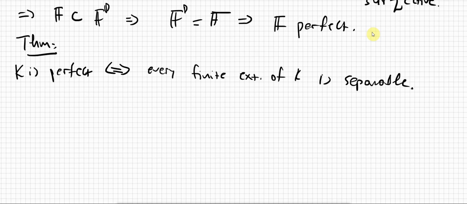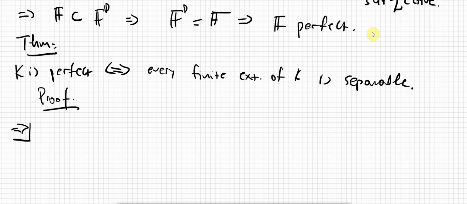An extension is called separable if and only if the minimal polynomial of every element is a separable polynomial, right? Yeah, so it's not really that hard to prove. I mean, maybe I can just sketch it.